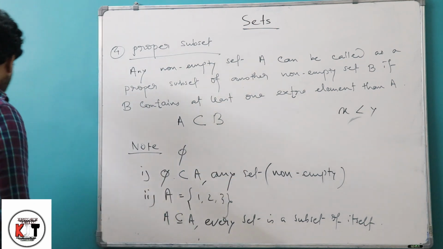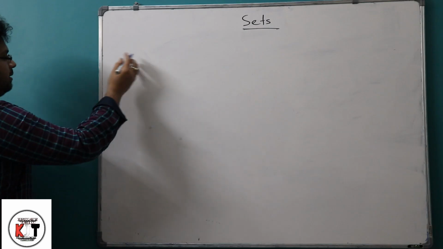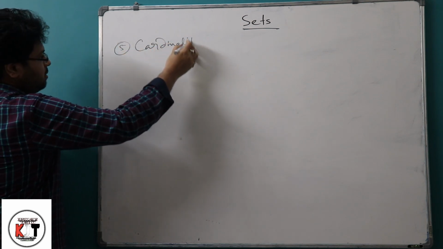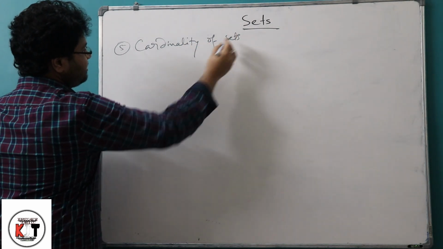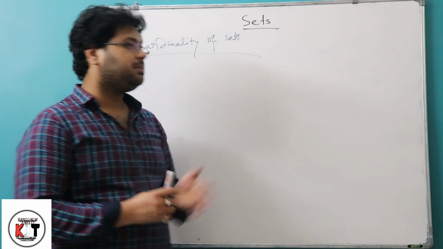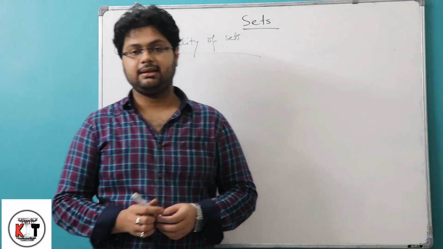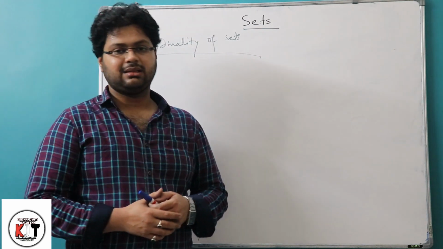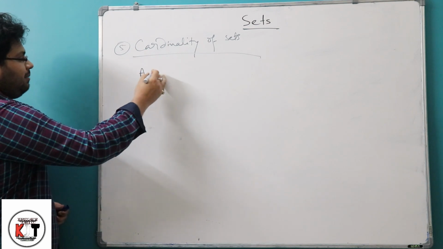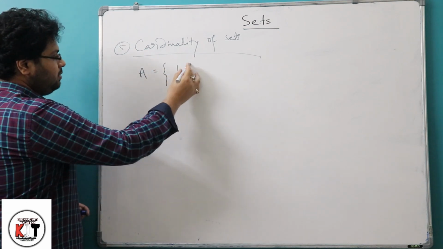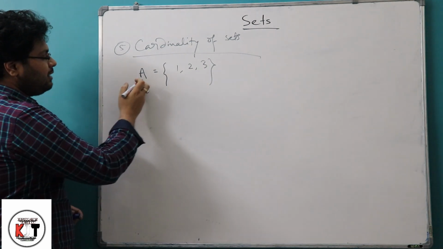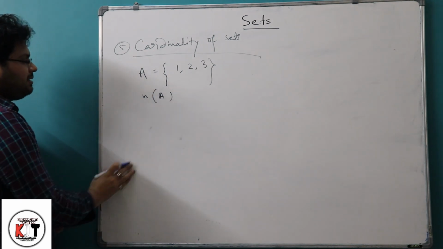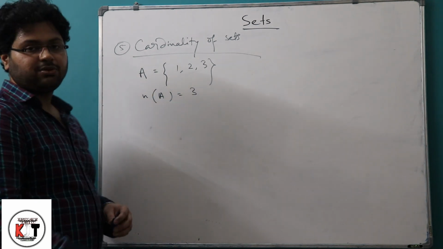Now I am coming to our next definition, cardinality of sets. The cardinality means the number of elements contained in the set, that is, the total number of elements which will be contained in that set. Suppose A be any non-empty set and I am taking A as 1, 2, 3. So I can say the cardinality of A is 3 and we will represent this as n of A, the number of elements in A, that is equals to 3.